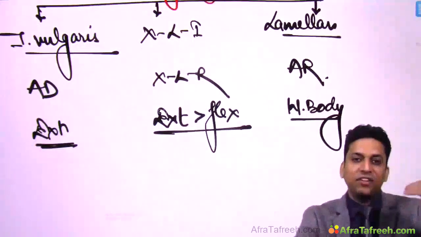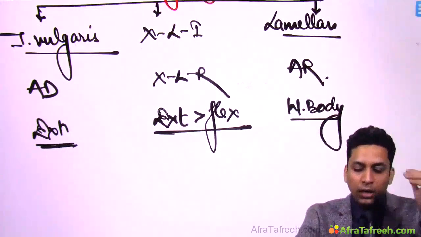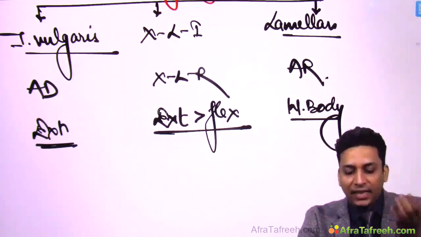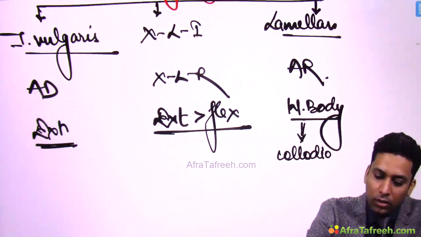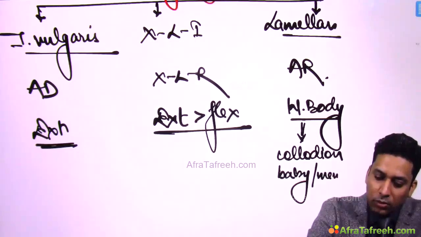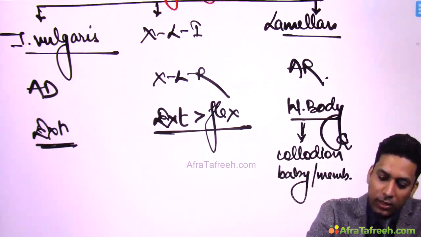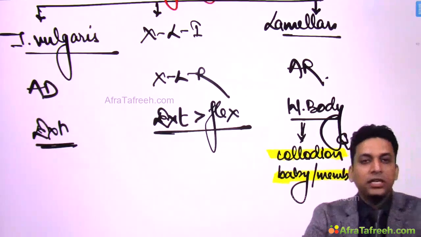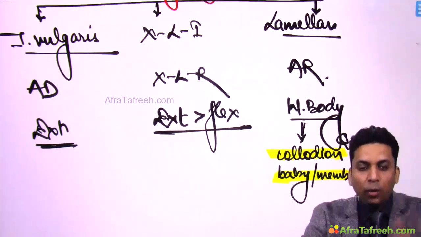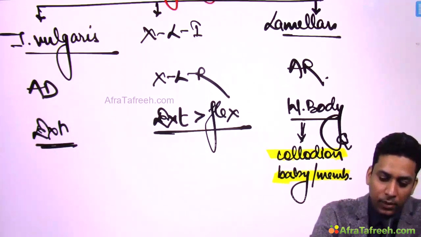Now when this child suffering from lamellar ichthyosis is born, whole body is covered with a membrane, and that's why that baby is known as collodion baby, and that membrane is known as collodion membrane. So this is one important point to remember, that collodion membrane or collodion baby is seen in lamellar ichthyosis.